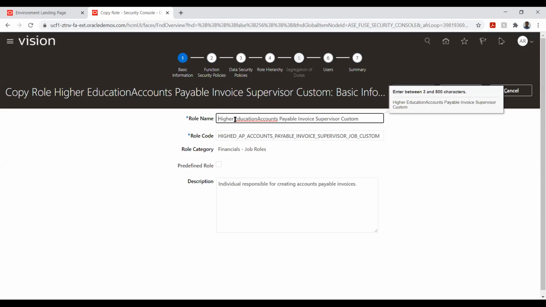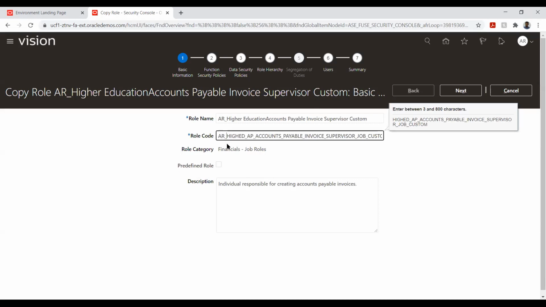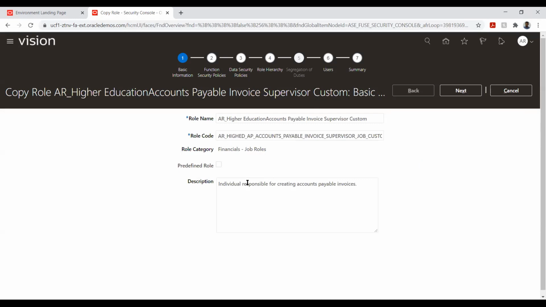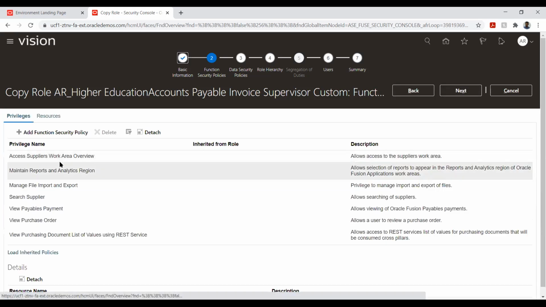Now if I want to edit this role, I'll just add AR. And here you can see that this is a job role, because I cannot attach the duty role. When we saw the presentation, I was saying that we should attach the job role. Basically, the duty role will be clubbed into the job role and it will be attached to a particular user.